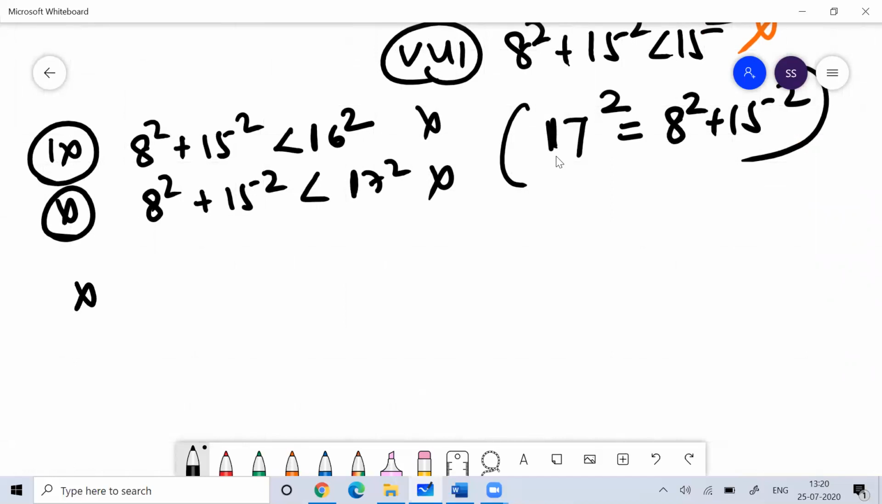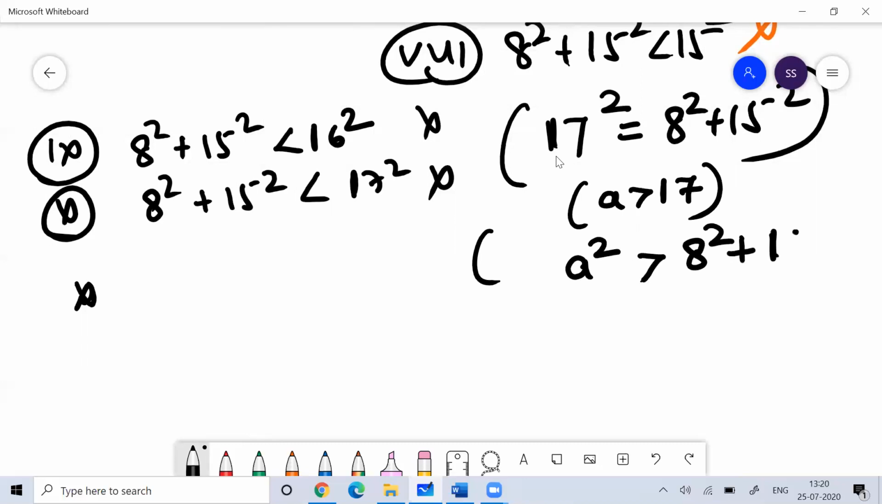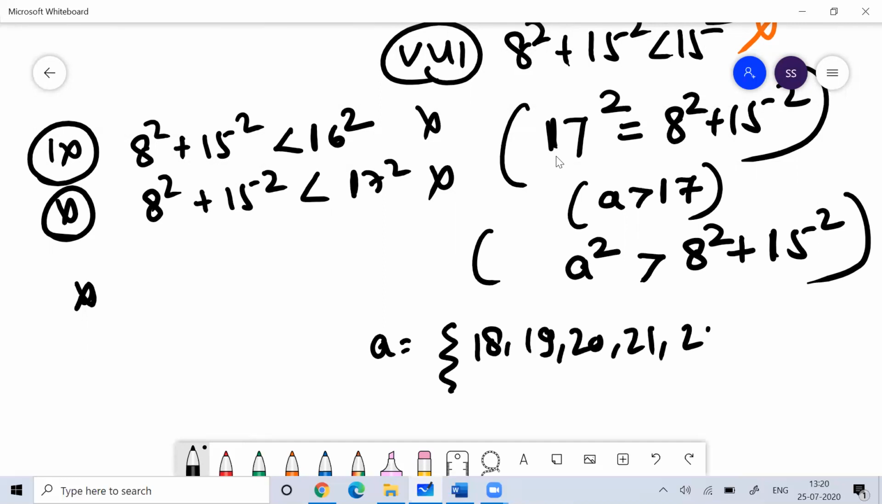If you take any value a greater than 17, definitely a square would be greater than 8 square plus 15 square. I believe you can easily understand: any variable you take more than 17 will definitely be bigger than 15 square plus 8 square. So bigger than 17 means how many are there? Values 18, 19, 20, 21 and 22.